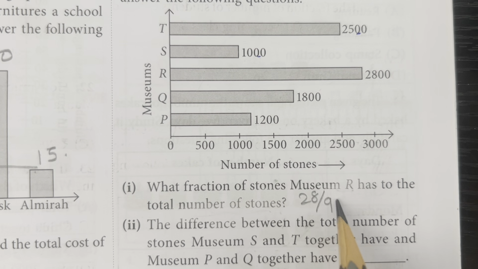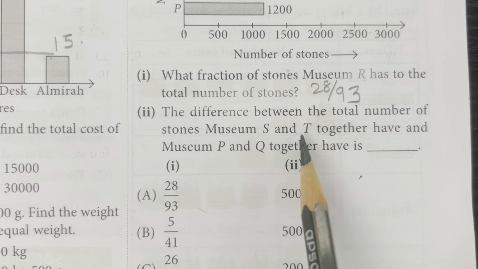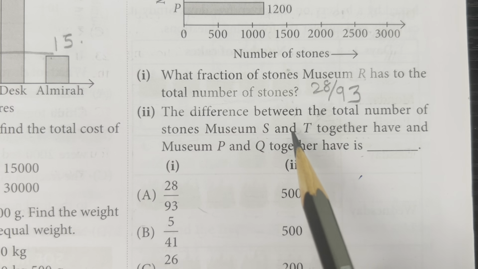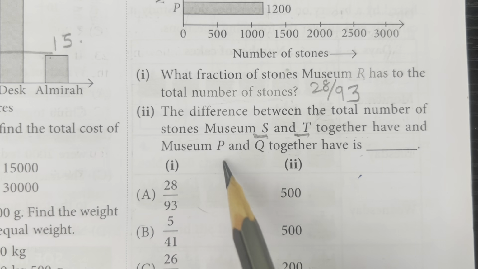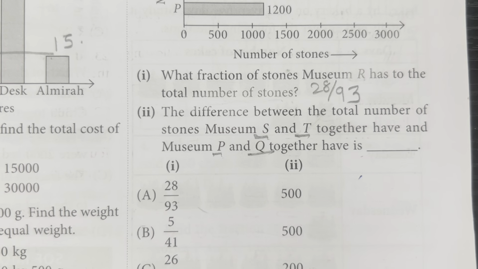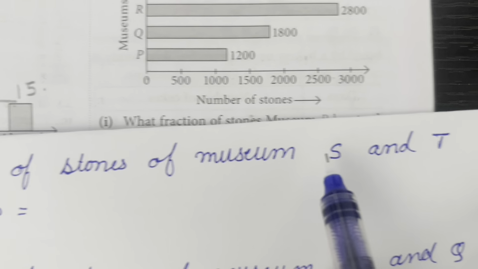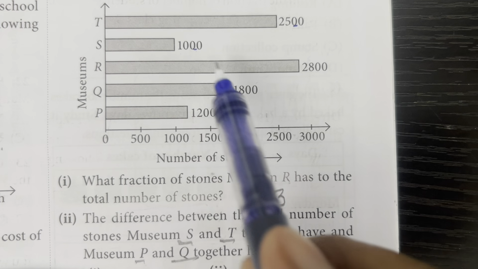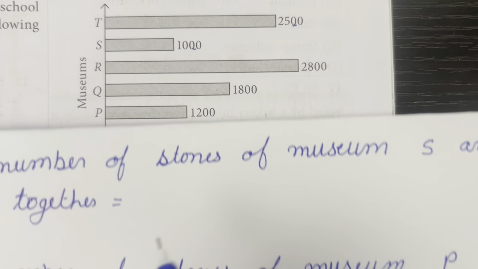And in 2, the difference between the total number of stones museum S and T together have and museum P and Q together have. So first of all we will find the total number of stones of museum S and T together and total number of stones of museum P and Q. Then we will find the difference. So total number of stones of museum S and T together is equal to, for S it is 1000, clear, and for T the number of stones in T is equal to 2500.